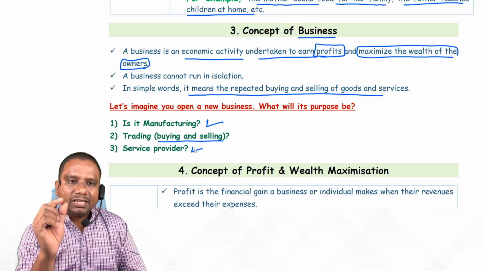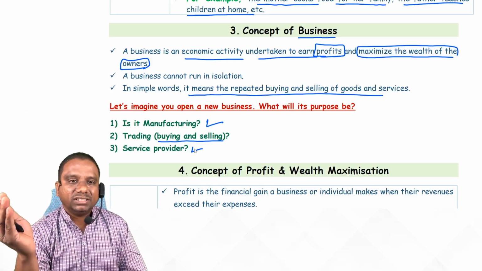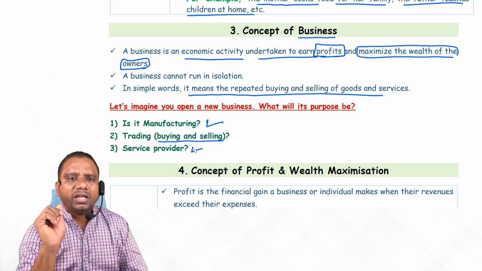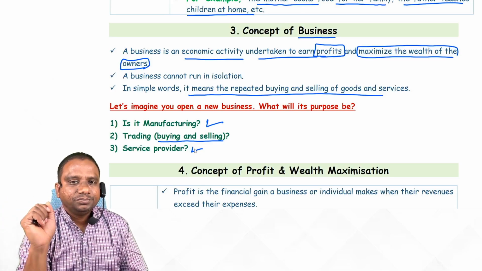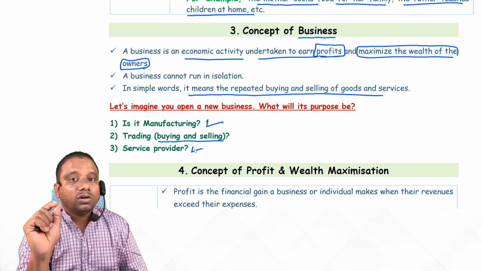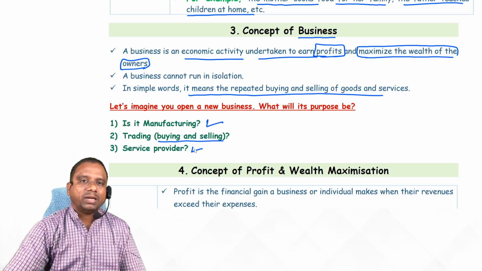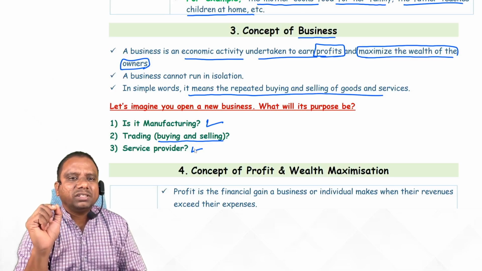Next one, service provider. Suppose the same Maruti dealer showroom has separately started a service business. If you need any repair to the car, what do we do? We go to the repair shop, the service stations. That is a service provider. Now I am teaching. What am I doing? Tell me. Am I manufacturing anything? Or am I trading anything? Or am I providing my service?